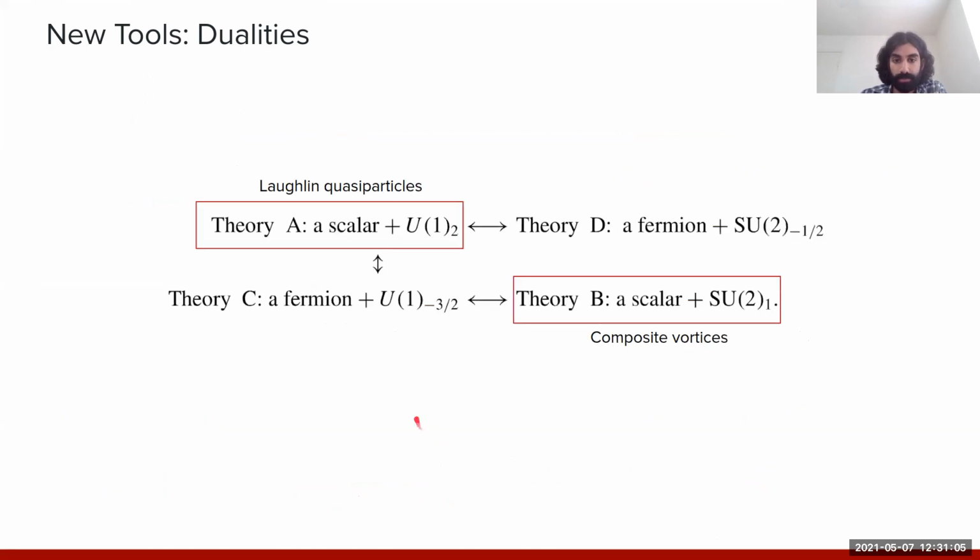So explicitly, within this web of dualities, we can obtain a sequence of dualities which relate this theory of scalars coupled to U(1) level 2, which is precisely the Landau-Ginzburg theory we wrote down a few slides ago, to a theory of a different scalar, which we'll call a composite vortex, coupled to a non-abelian Chern-Simons gauge field with gauge group SU(2) at level 1.